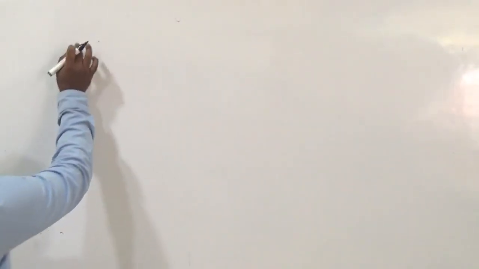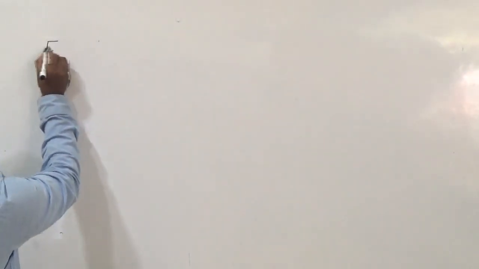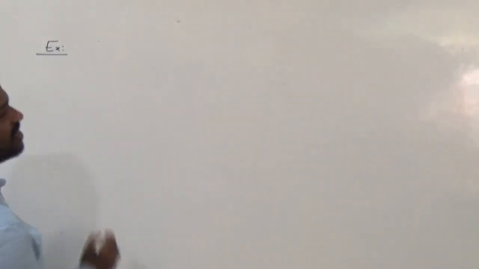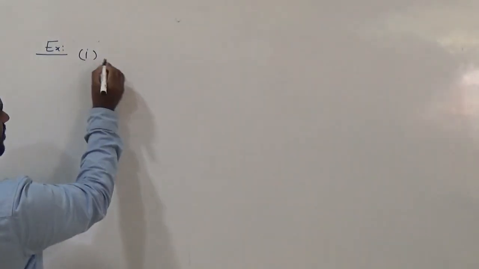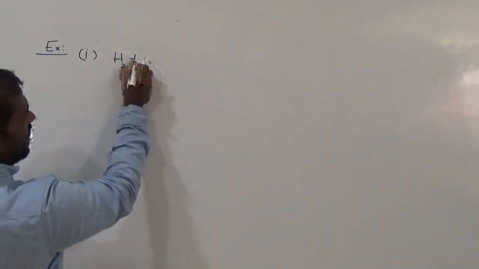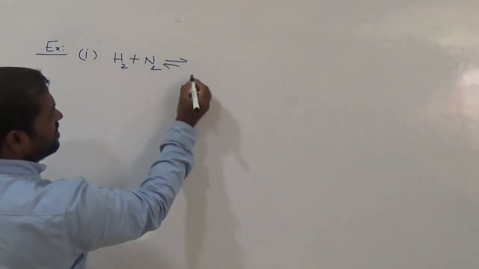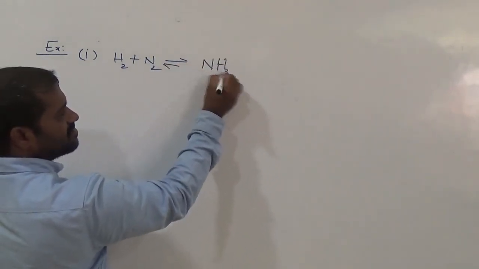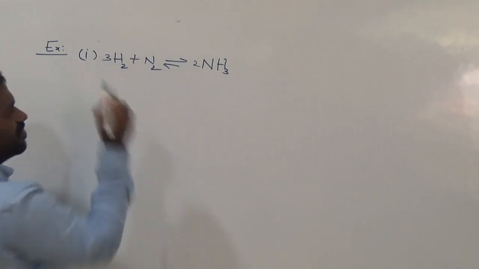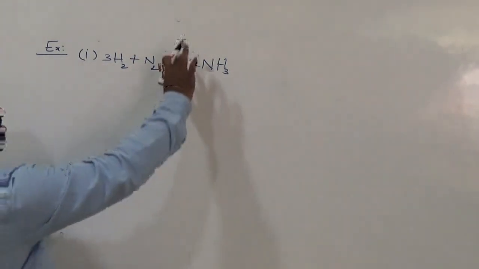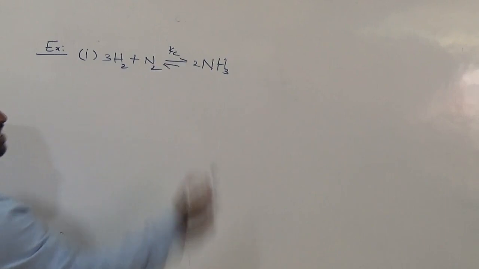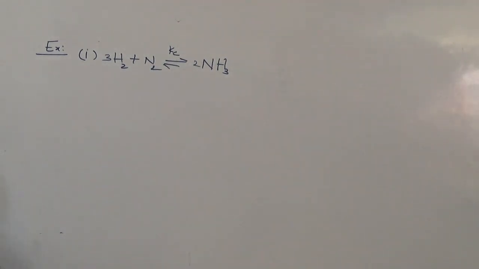Molar concentration or active mass, both are the same. Remember this, which is kept in square brackets. For example, here I am going to write some important equations. One is H2 plus N2 is reversible NH3. Okay, so this is equilibrium. So here equilibrium constant is Kc.